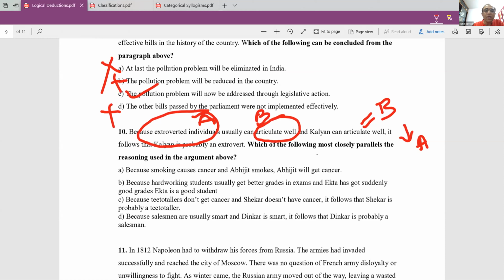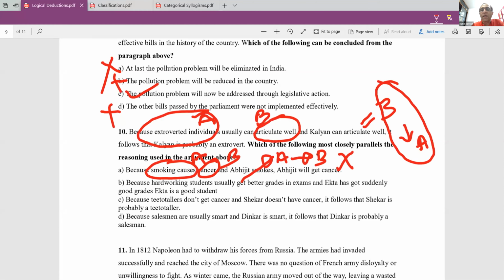Now, if you look at option A, it says smoking causes cancer. Smoking is A, cancer is B. Now Abhijit exhibits A, therefore he is B. So this is not right because the argument here is B leads to A. The argument is not A leads to B.